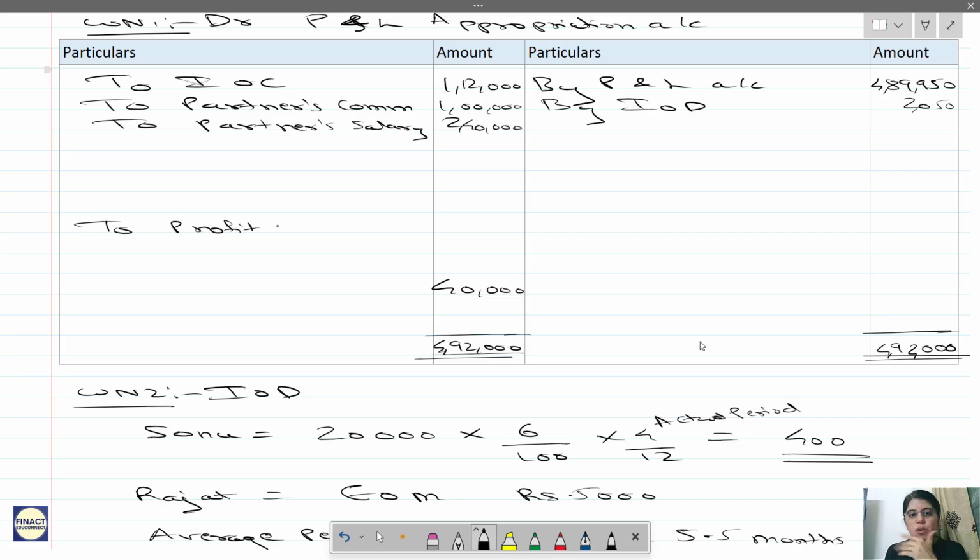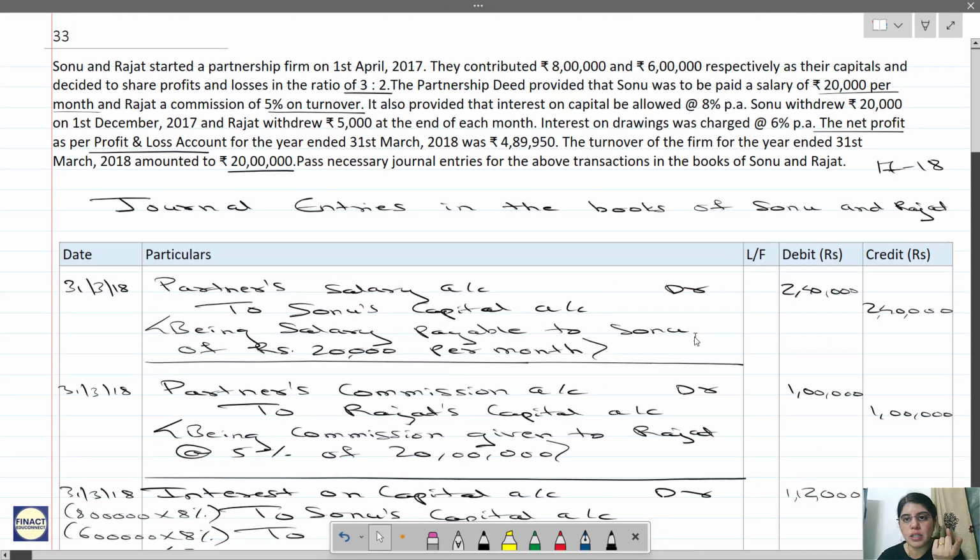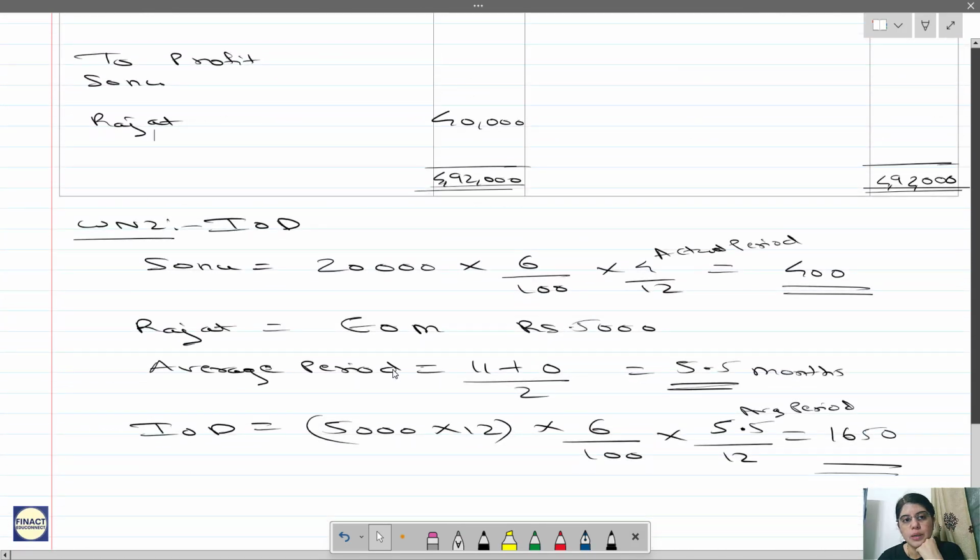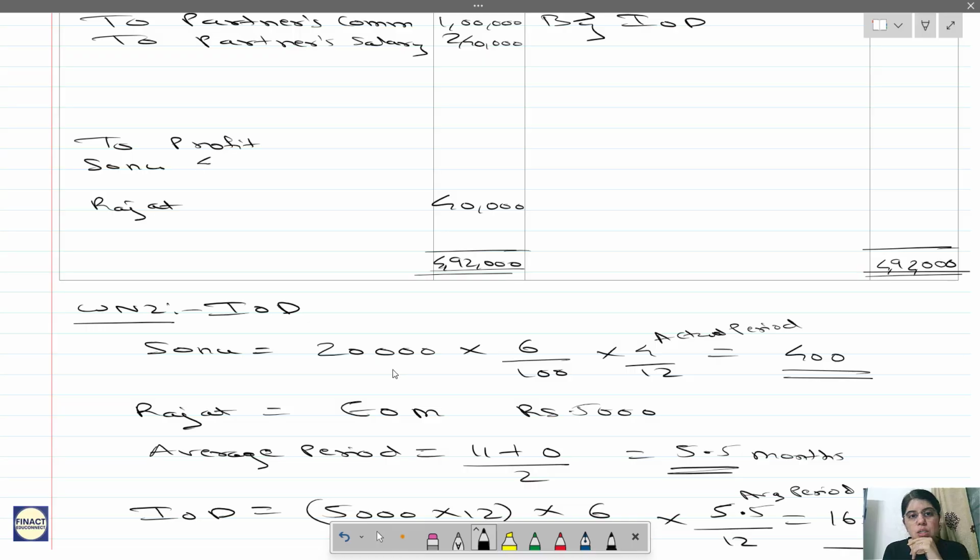So I'll just write it as profit, because this is not a fair one. Correct? Sonu and Rajat. So what is their profit sharing ratio? It's given in the question, 3:2. So this 40,000 into 3 by 5. I hope you know this maths. 3:2 means 3/5 will go to Sonu and 2/5 will go to Rajat. So this comes to 24,000 and this comes to 16,000.